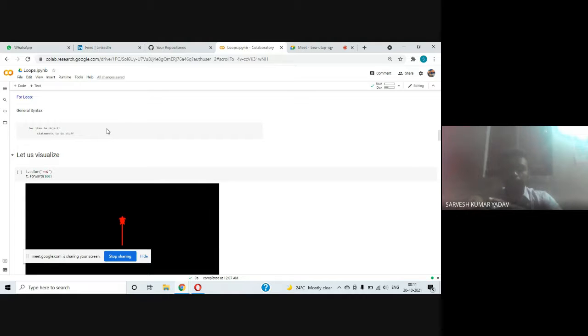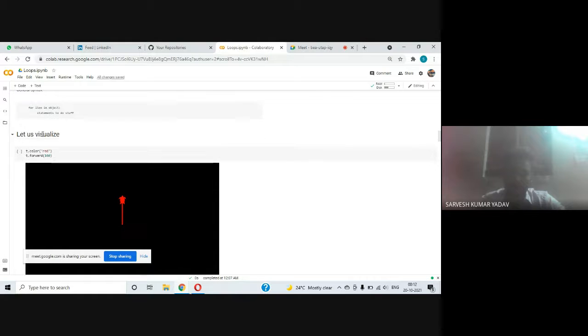Okay. In the same way, here in programming, syntaxes are defined for certain types of statements. For this for loop, this syntax is defined. You have to keep in mind that for writing this for loop, you have to use this syntax: for item in object, then colon, after that statement to do stuff.